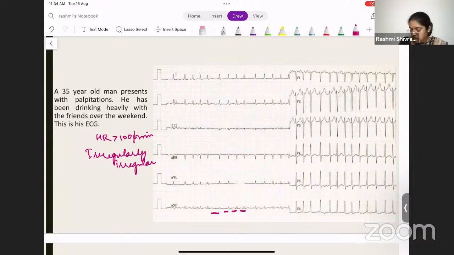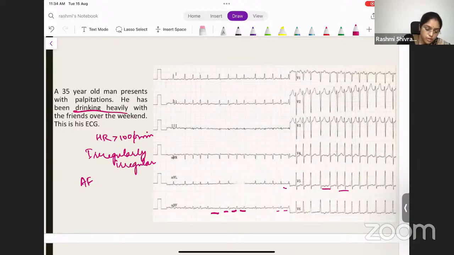So now look at the P waves. Do you find any P waves? No, P waves are not seen. You can see here the P waves are not seen. So it is atrial fibrillation. Given this history of binge drinking, what would you say?